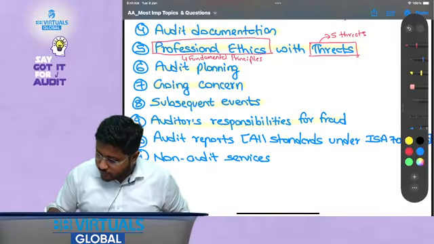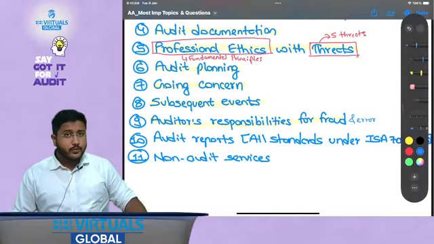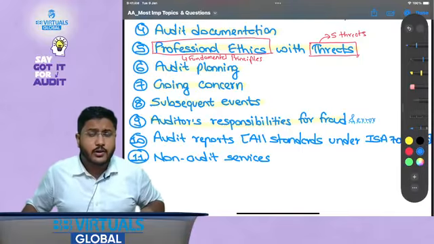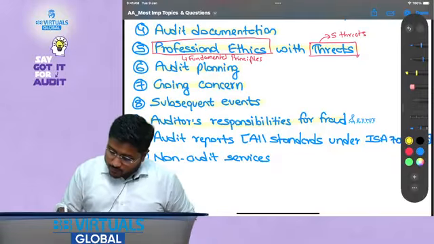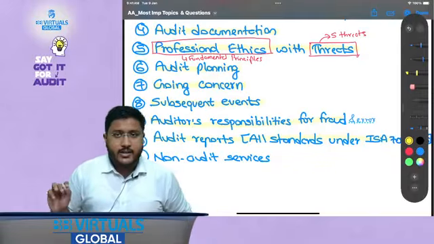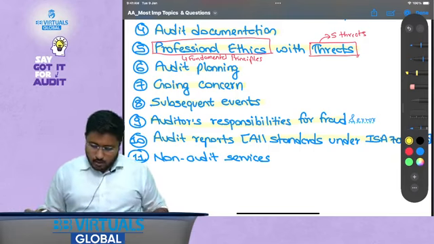Now when I say fraud, I also mean fraud and error. This is also very important: how does the auditor need to respond to the auditor's responsibilities for fraud and error? Then audit reports, this is the 700 series. All standards under 700, although 710 is a little less tested, but you can consider all other standards.